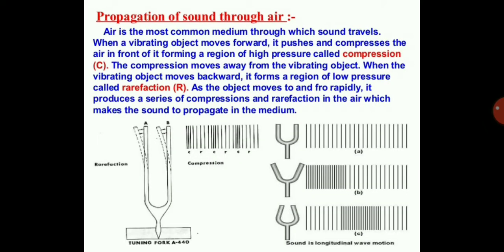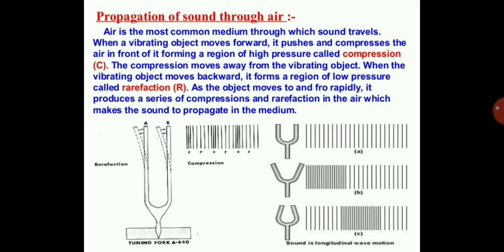Next is the propagation of sound through air. What we mean is propagation through the air. Air is the most common medium through which sound travels. When a vibrating object moves forward, it pushes and compresses the air in front of it, forming a region of high pressure called compression. Compression means the air is packed together very closely, and that is known as compression.